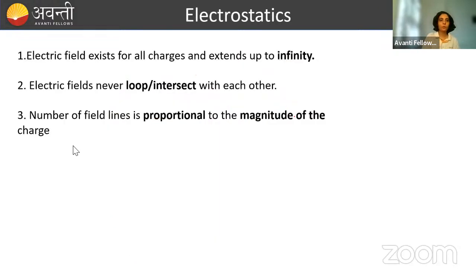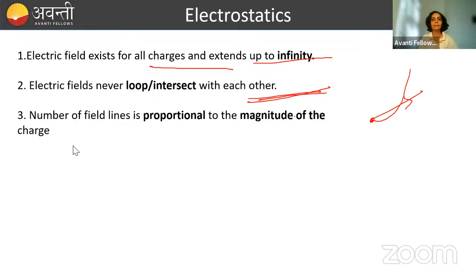Okay, so what is the conclusion? Electric field exists for all charges and extends up to infinity. Field lines will be continuous. Electric field lines never intersect with each other. Again, this is a point, let me discuss here. Suppose कर लो यहाँ से electric field lines ऐसे निकला, and second line I'm making like this. So is this a correct diagram? No, it's not correct. Why?